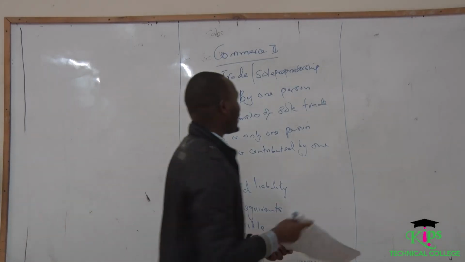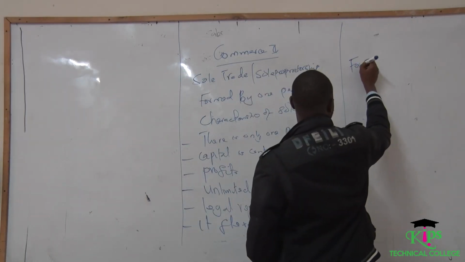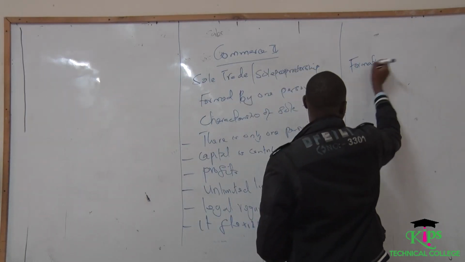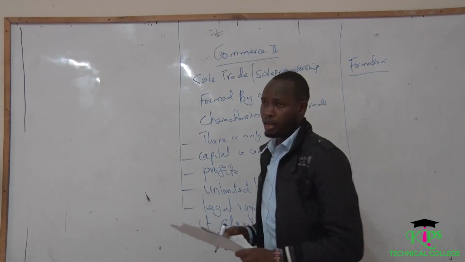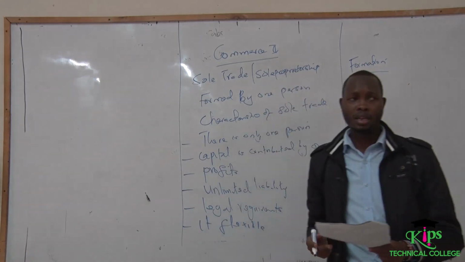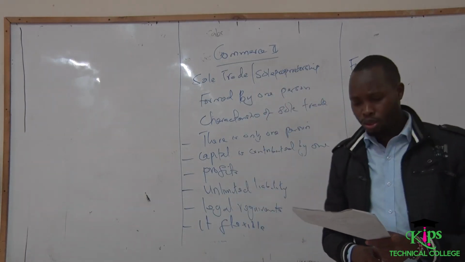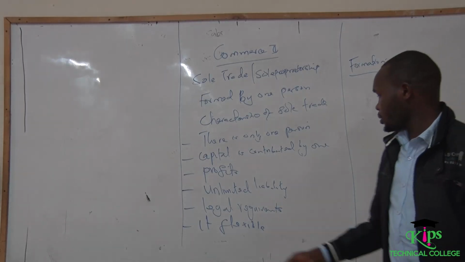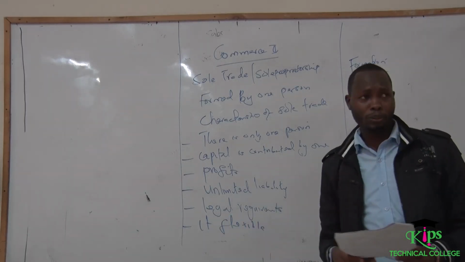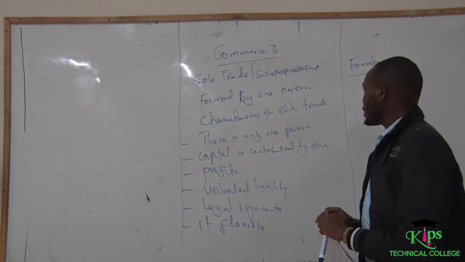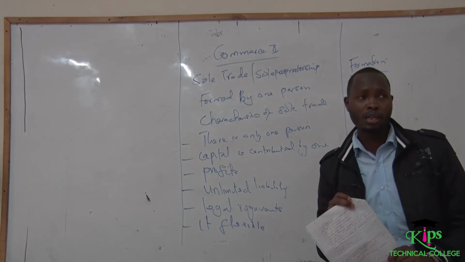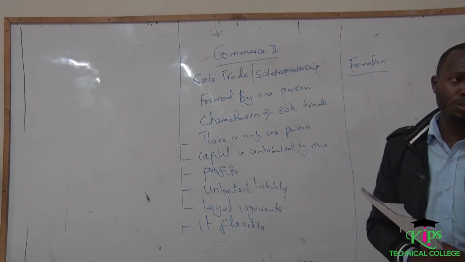Then you also need to understand the formation. How is this kind of business formed and how can it be run by the person? We've already talked about the legal requirements, and in this case, it is only the permission we require from the government to operate.